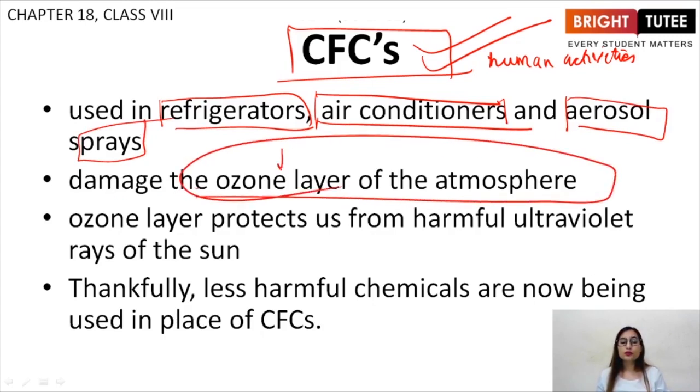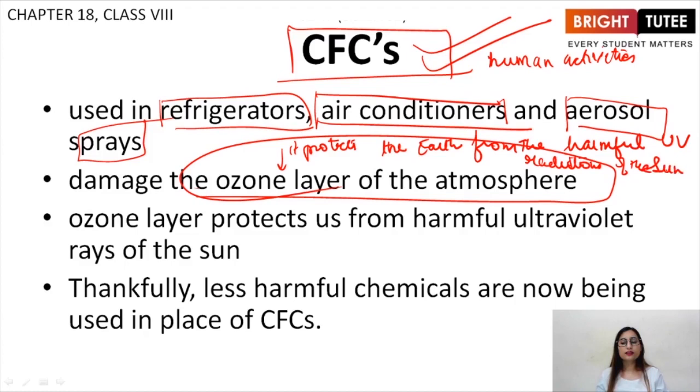Students, as we know, the ozone layer is important because it protects the earth from the harmful UV radiations of the sun, right? Ozone layer is protecting us from the harmful radiations of the sun.